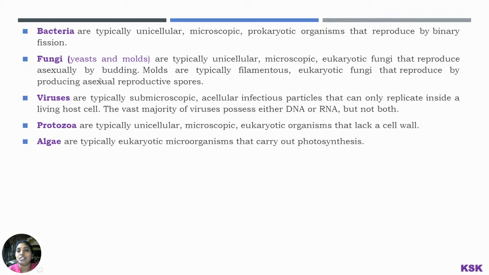Molds are typically filamentous, eukaryotic fungi. They also reproduce asexually, but by reproductive spores, whereas yeast reproduces by budding. That is one more difference between the fungi and the molds.